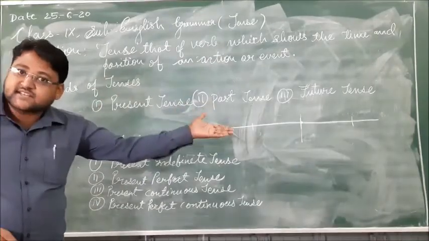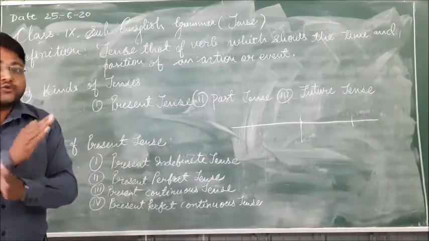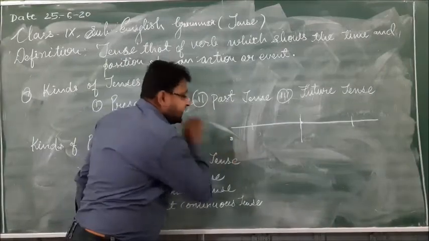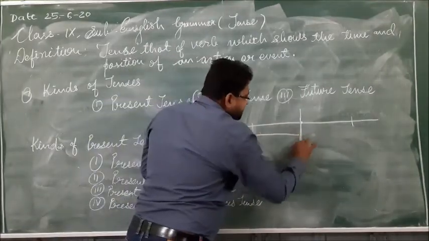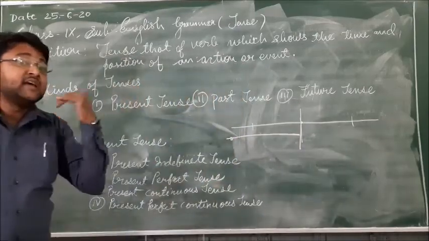It started in some past time and finished before the time of speaking. So that is the present perfect tense. Suppose any action started in some past time and continued, and here the action ends before the time of speaking.